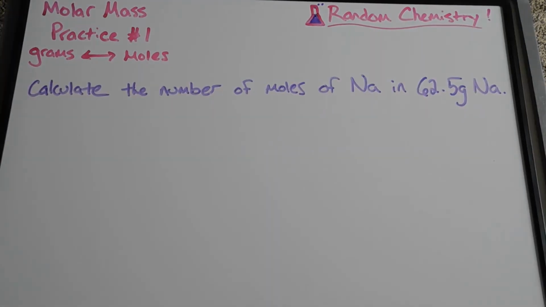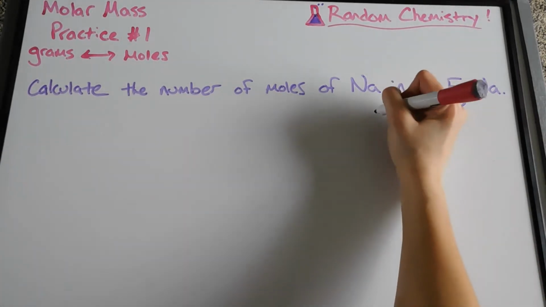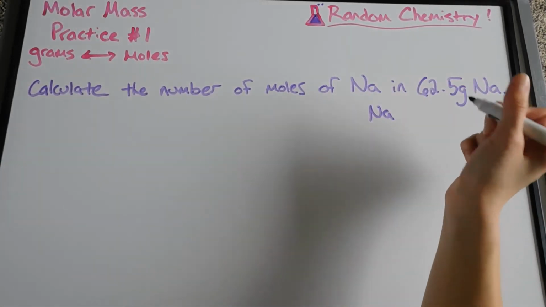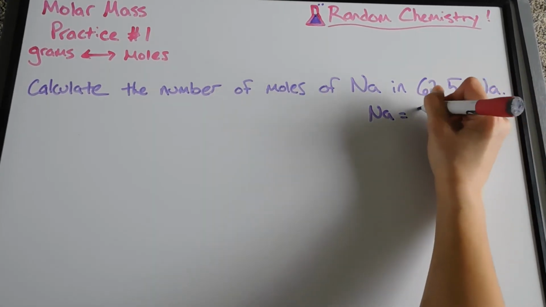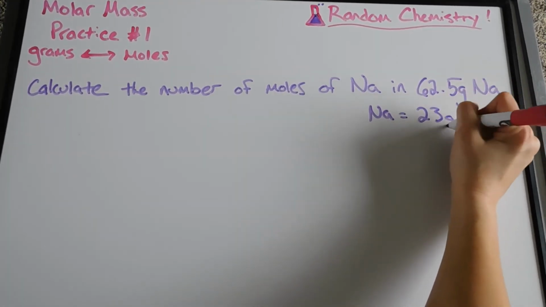All right, here's our second question. Calculate the number of moles of sodium in 62.5 grams of sodium. So again, the first step is to find our molar mass. And we do that by going to the periodic table. So sodium has a molar mass of 23 grams per mole.